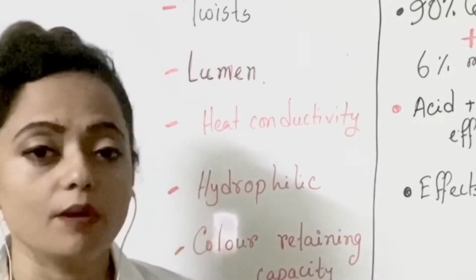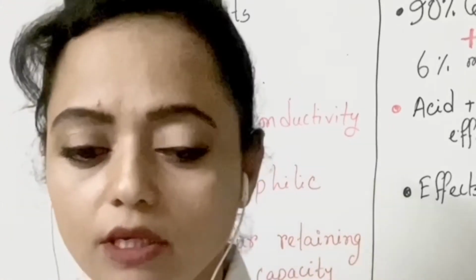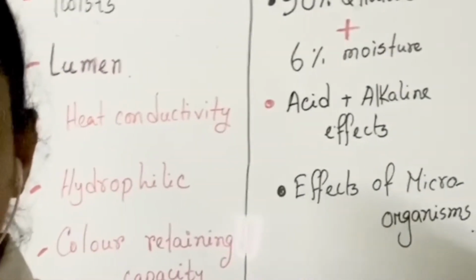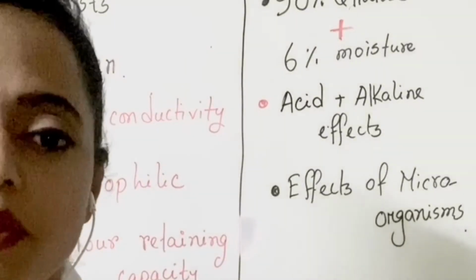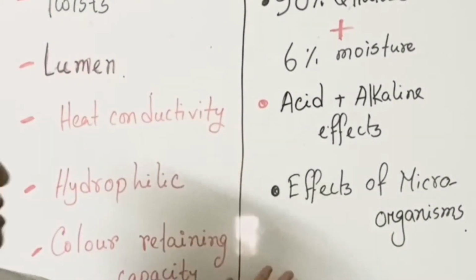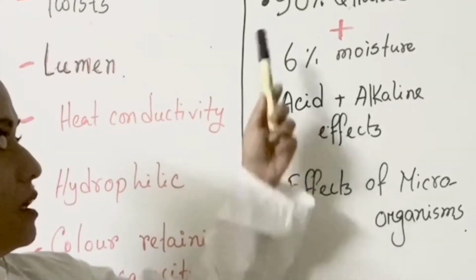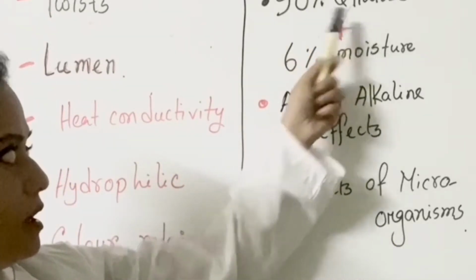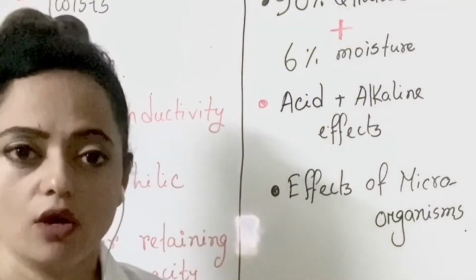Let's discuss the chemical properties, or basic responses, of cotton fiber. You see, more than 90% cellulose is found in cotton fiber, and 6% moisture on average.